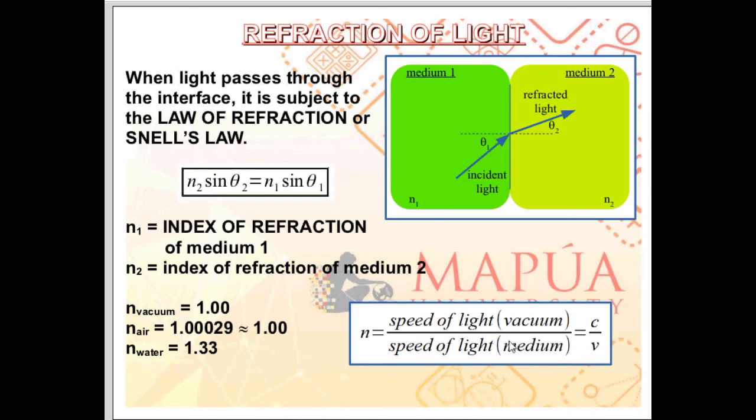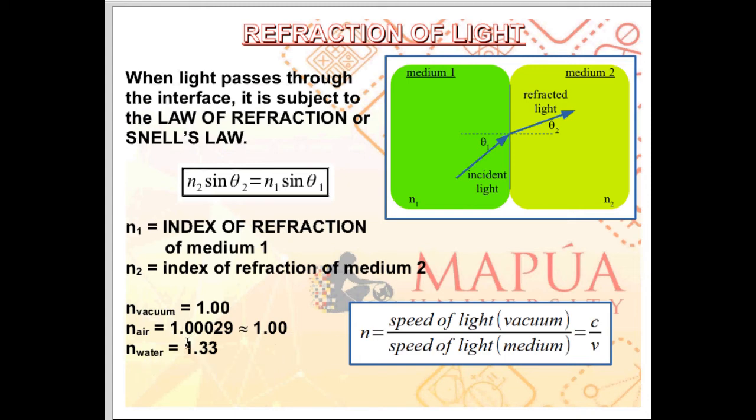The index of refraction is basically the ratio between the speed of light in vacuum and the speed of light in the medium. So for medium 1, N1, with V the speed of light in medium 1, N is just equal to C divided by V. Here are some examples of values of the index of refraction: the index of refraction of vacuum, of air, and of water.